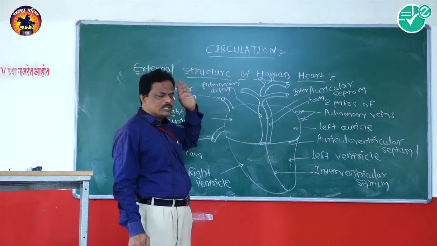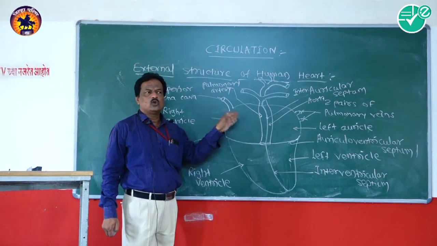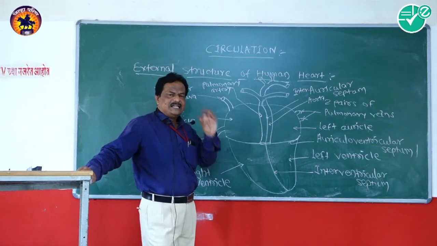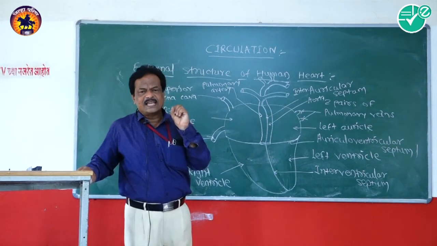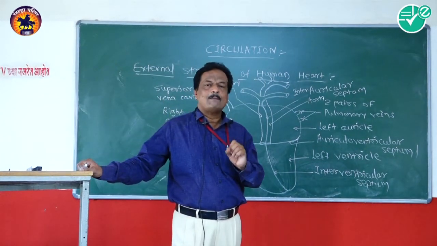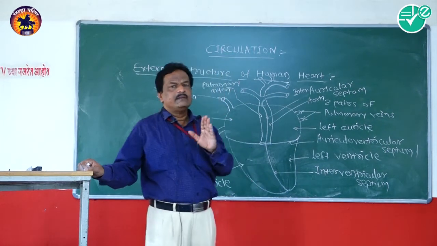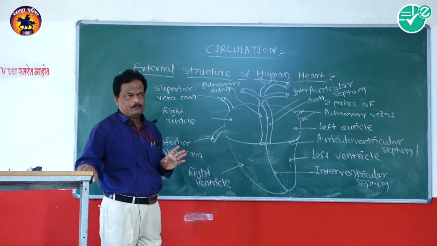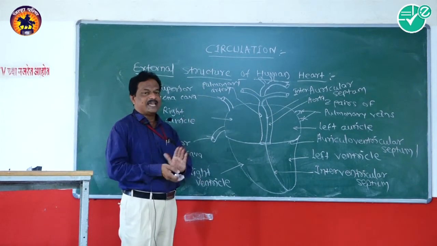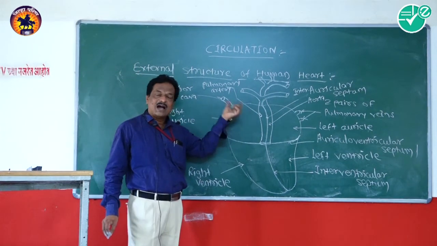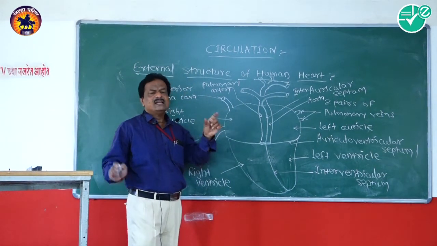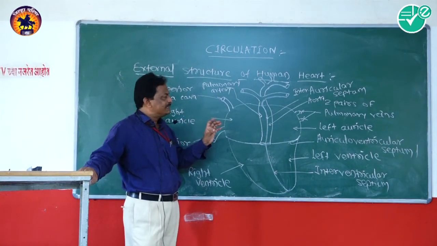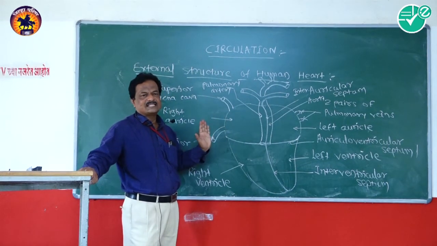The innermost layer in the wall of the heart is known as endocardium, which is also made up of a single layer of flat epithelial cells. This single layer of flat epithelial cells by which the endocardium is made is known as endothelium. Means from outside to inside, the three layers present in the wall of the heart are epicardium, myocardium, and endocardium. With the help of these three layers, the wall of the heart is made.